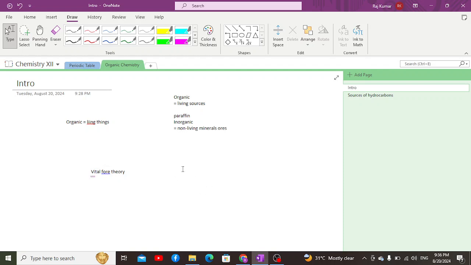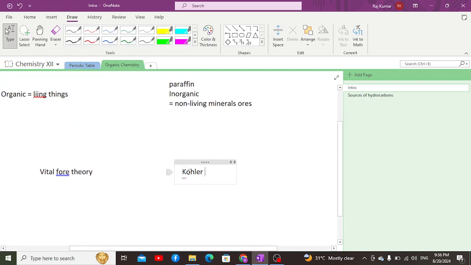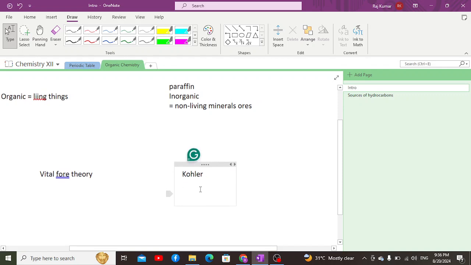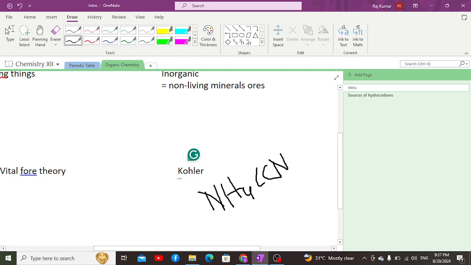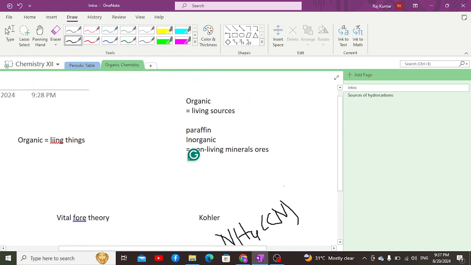But after vital force theory, there was another scientist known as Mr. Kohler. Mr. Kohler rejected the concept of vital force theory, because once he was working in his laboratory and utilizing ammonium cyanate, which has a scientific formula as this. So he utilized ammonium cyanate in his laboratory.